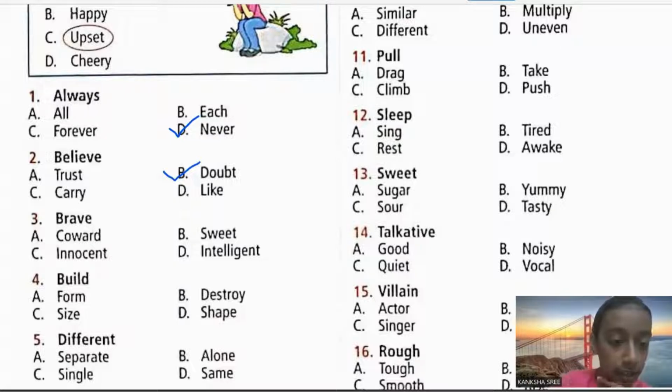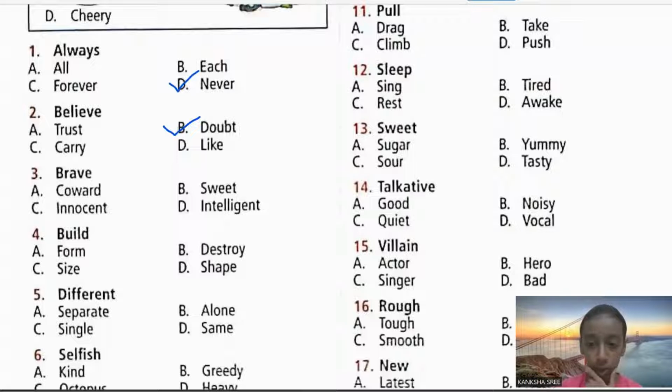Next, third one. Brave. What is the opposite of brave? Is it coward, sweet, innocent, or intelligent? B, C, and D are the options which do not make any relation with the word brave. Instead, coward is the opposite of brave. So option A is correct.